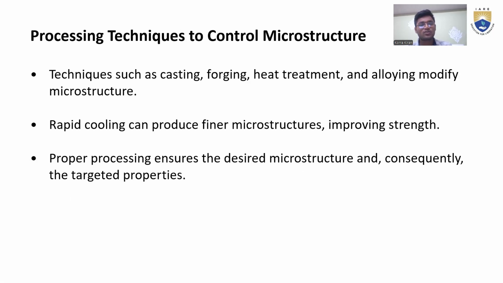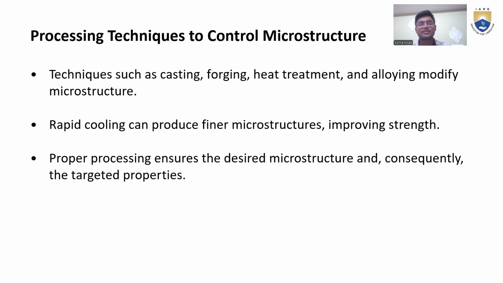Processing techniques to control microstructure. Techniques such as casting, forging, heat treatment, and alloying modify microstructure. Casting means we can use a cavity, and through the cavity a number of materials can be created in a short time.